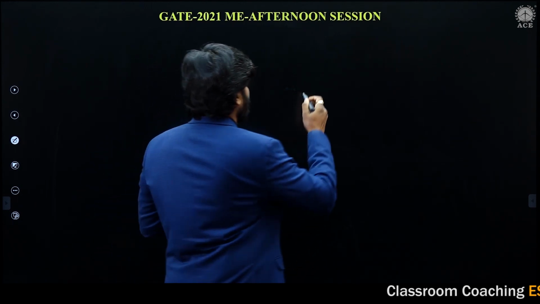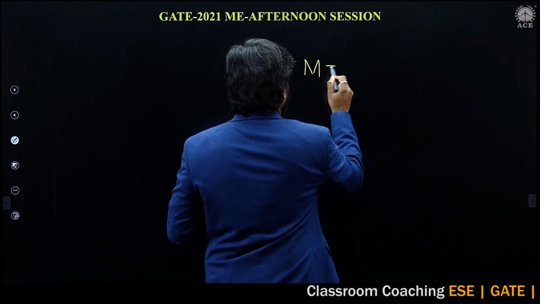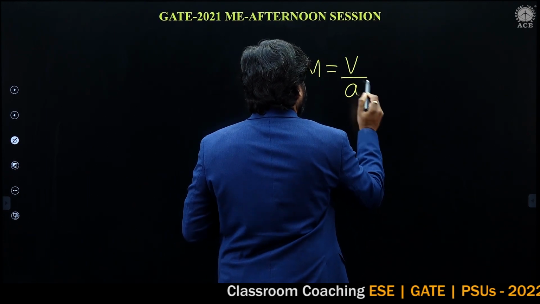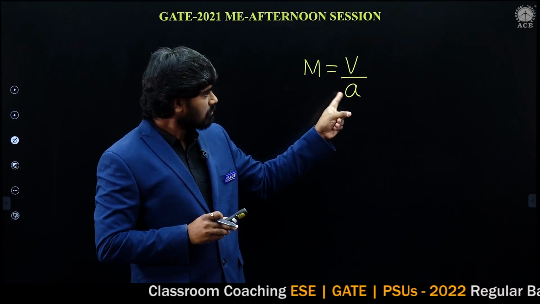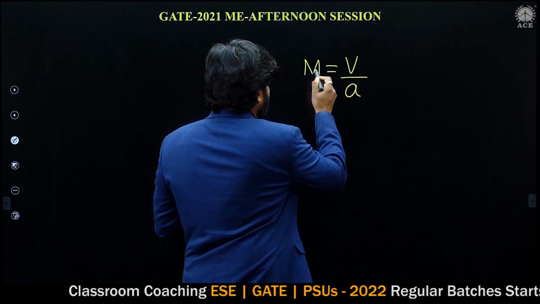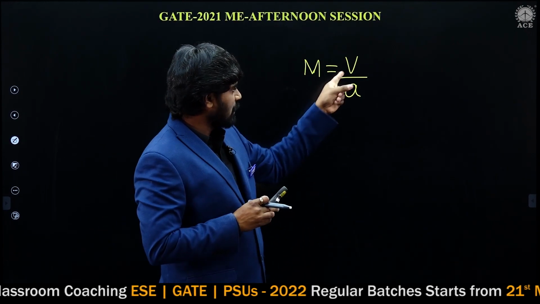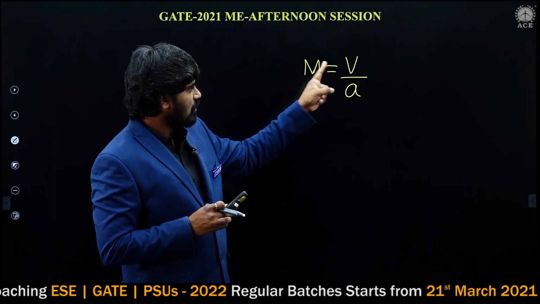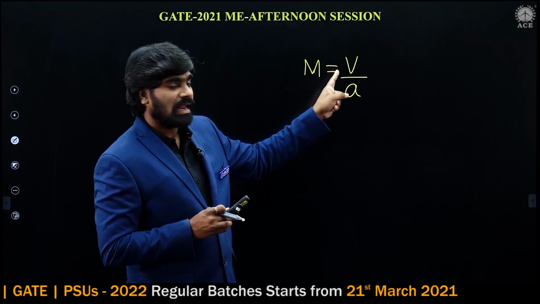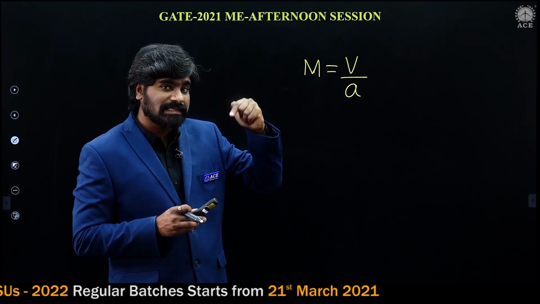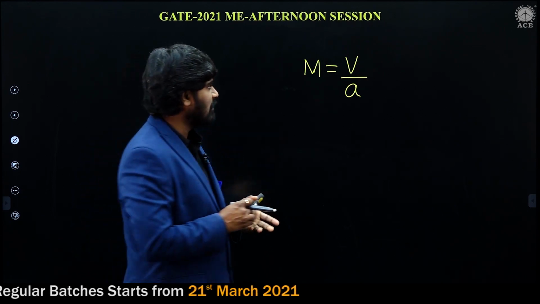So we know the Mach number. Mach number M is equal to the velocity of fluid to the velocity of sound. We know the Mach number, we know the velocity of sound, so you can calculate the velocity of fluid in that environment.